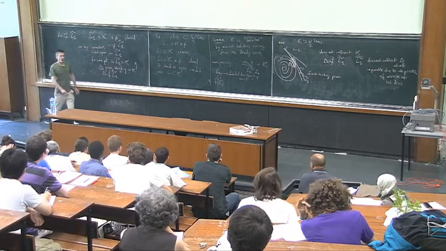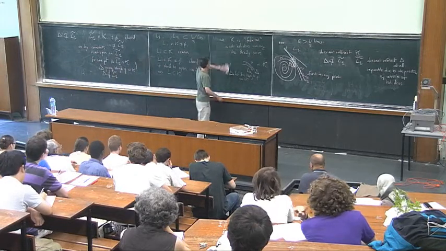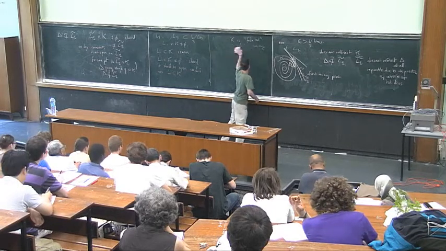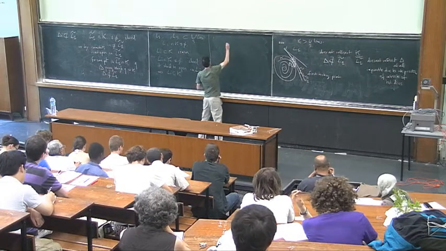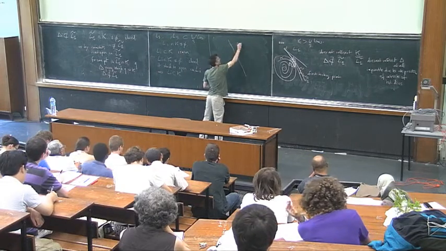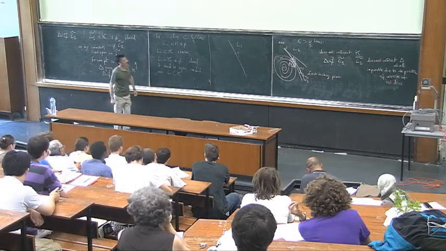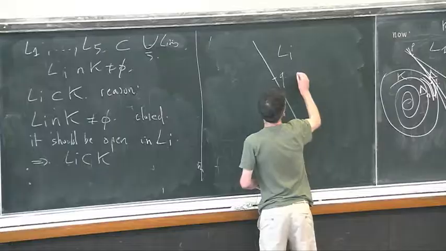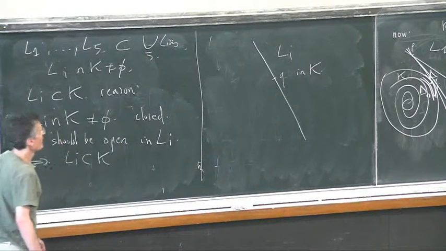Why should it be open? This is again the persistence of intersection. So I take Li, I take a point Q inside K on this line Li.